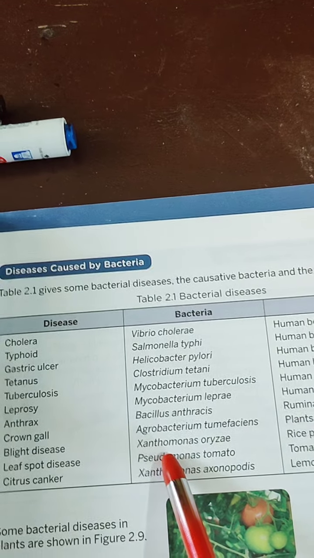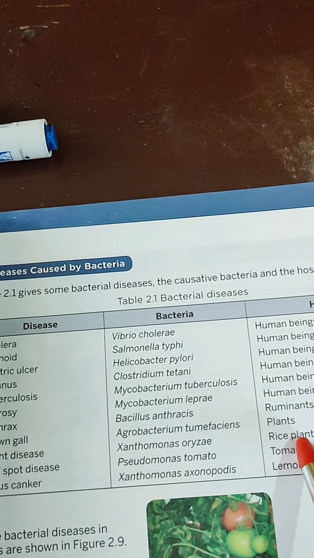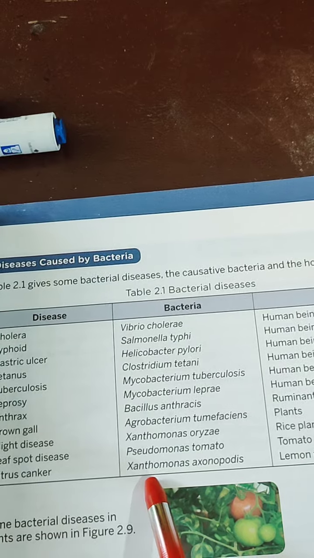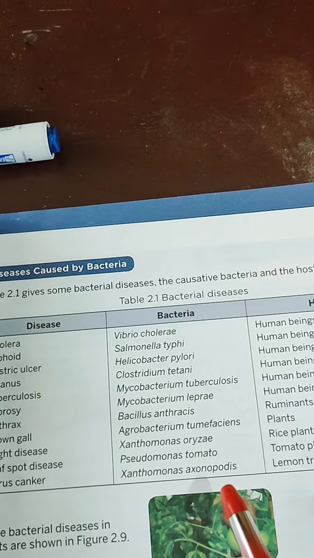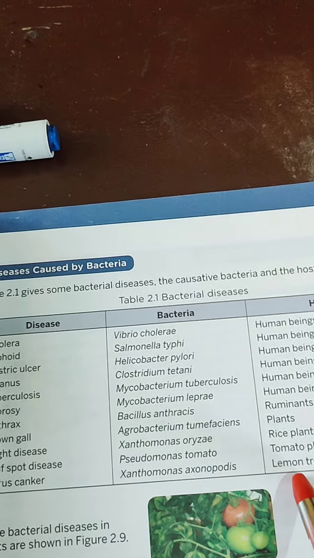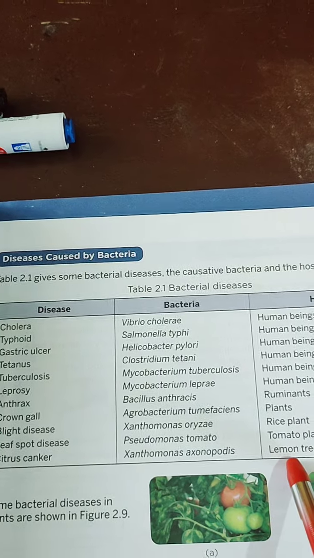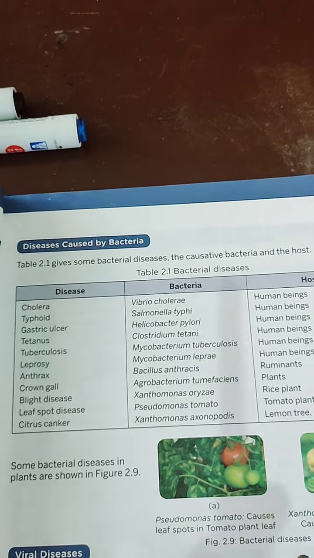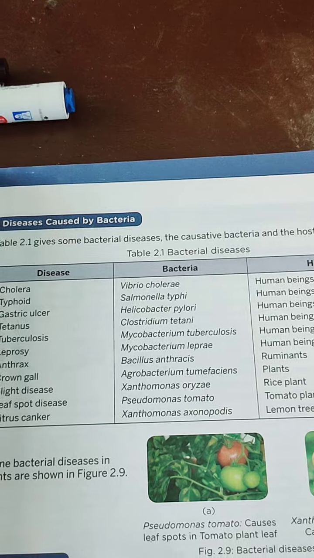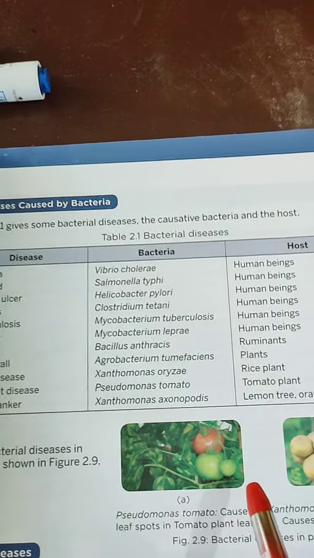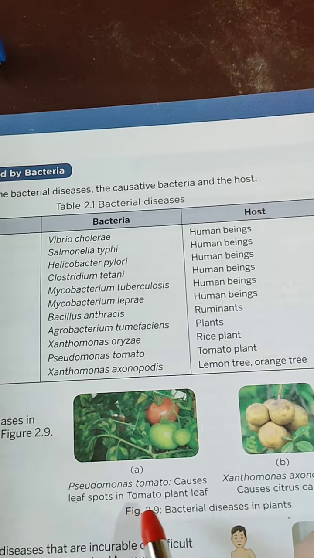Then Pseudomonas causes leaf spot in tomato. Xanthomonas causes citrus canker in citrus fruits like lemon. Here are some of the bacterial diseases in the plant body.